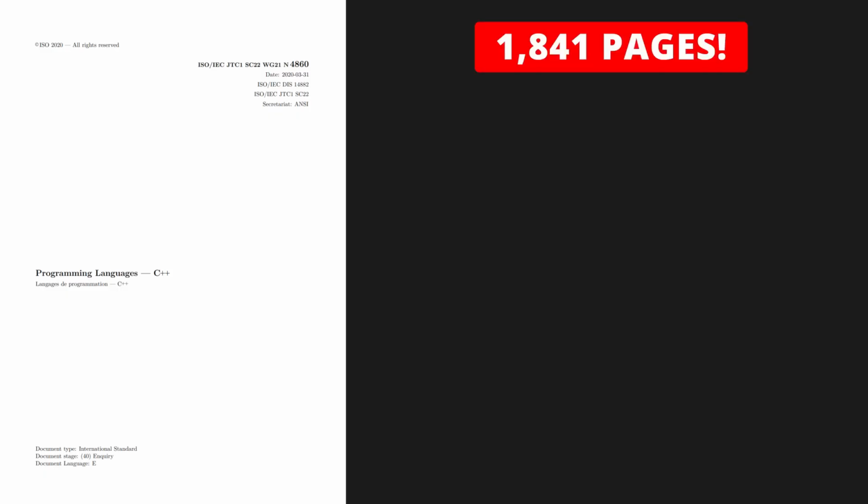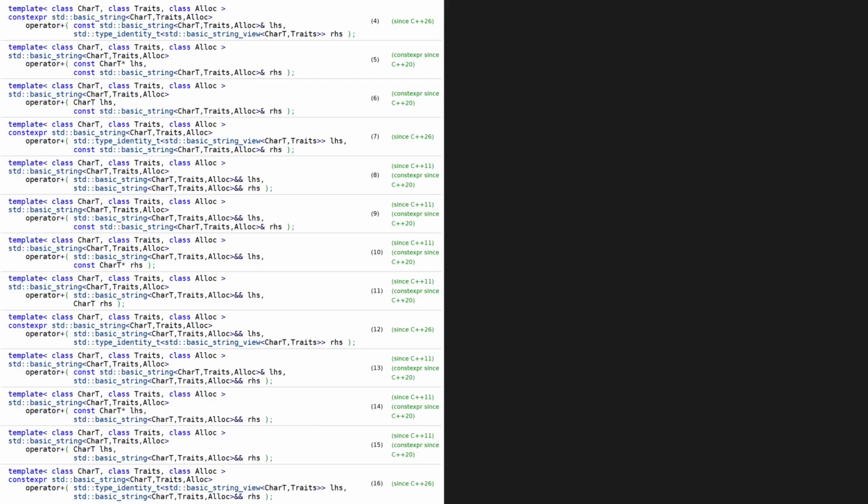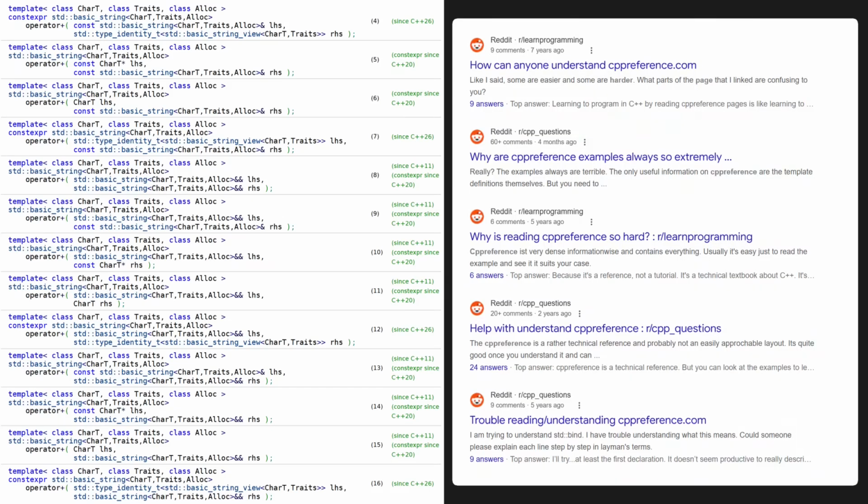The number of edge cases in the language is unfathomable. I've barely even scratched the surface. If you want to learn them all, you can start by reading the spec for C++ 20. It's nearly 2,000 pages long. And if you have any follow-up questions, make sure to visit CPP reference. At some point you'll realize that this is not documentation. It's a cry for help. And since we're on the topic of crying, let's take a look at how to actually build your application.